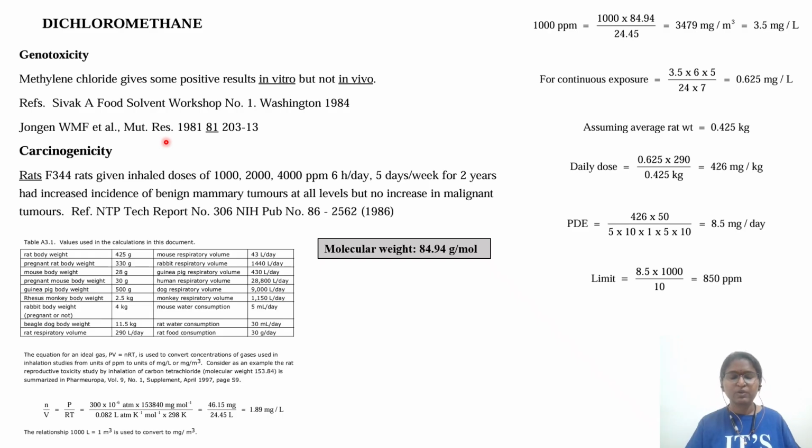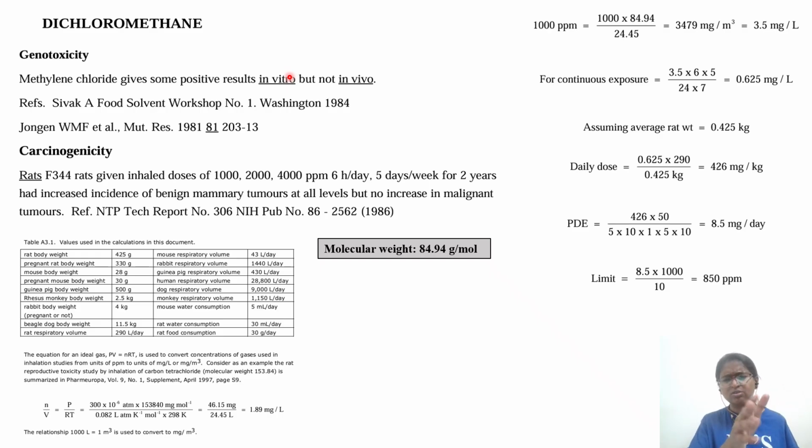And you have to understand one more important point: there are mixed results, where some tests say positive and some say negative. Then you have to apply a weight of evidence approach. For example, if in vitro it says positive, in what strains? In an Ames assay there are 5 to 6 strains, so in which strain is it positive and in which negative? Were they done in GLP or non-GLP, at what concentration, 2000 microgram per plate or 5000 microgram per plate, and with metabolic activation or without? Only then can you make a decision.